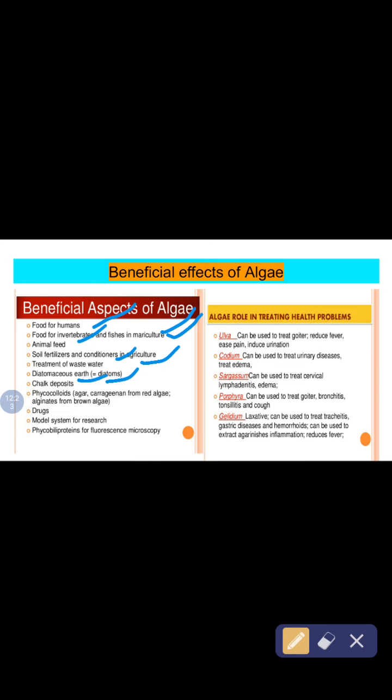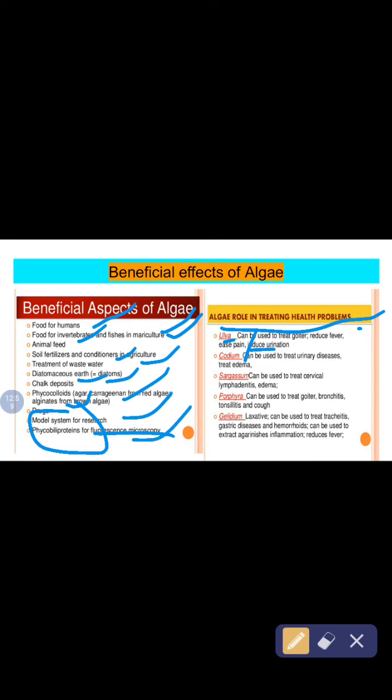Hydrocolloids, agar, carrageenan from red algae and alginates from brown algae. Drugs we are getting. Model system for research, and phycobiliproteins for fluorescence microscopy. Now, the role of algae in treating health problems: Ulva can be used to treat goiter, reduce fever, ease pain, and induce urination. Codium can be used to treat urinary disease and edema.